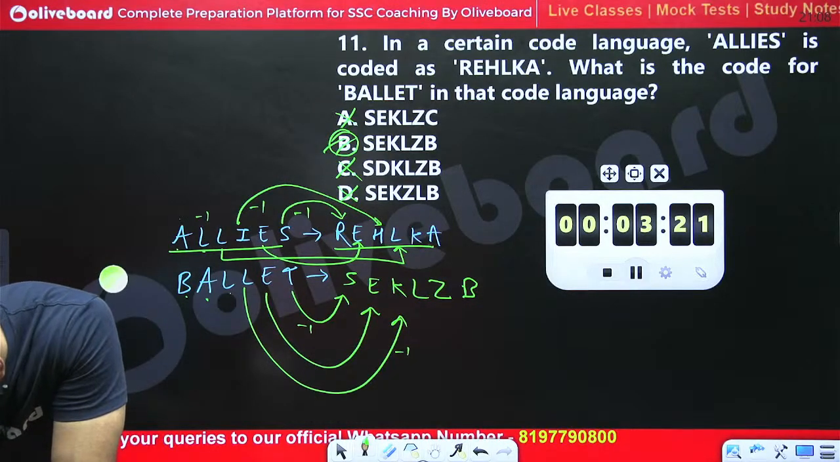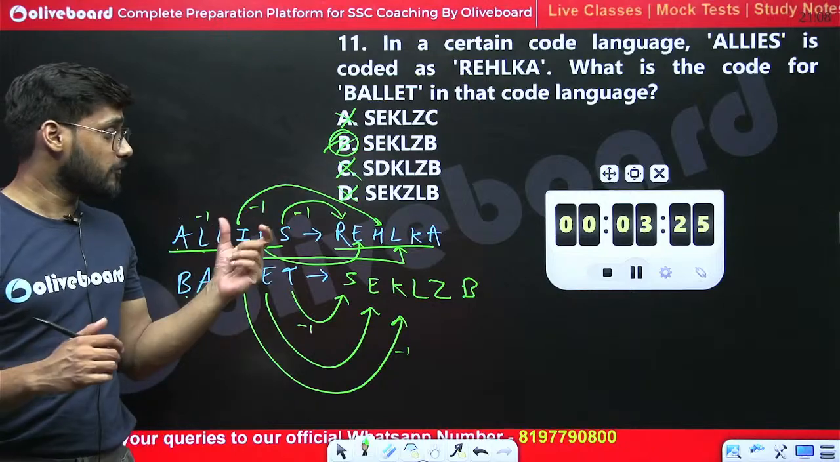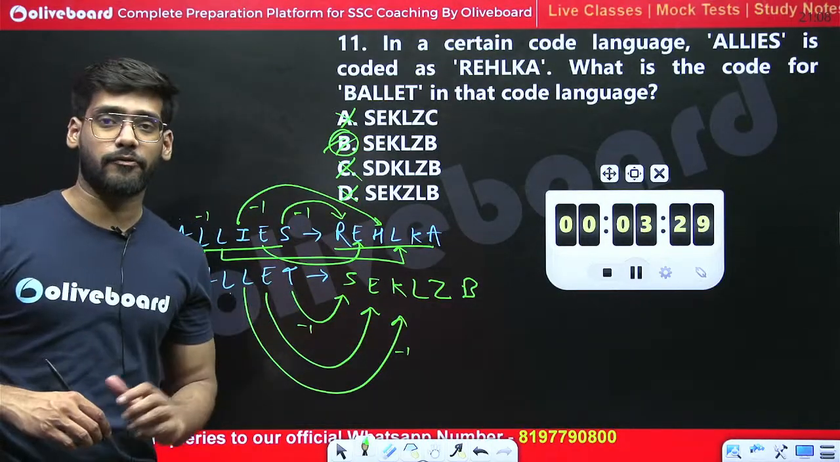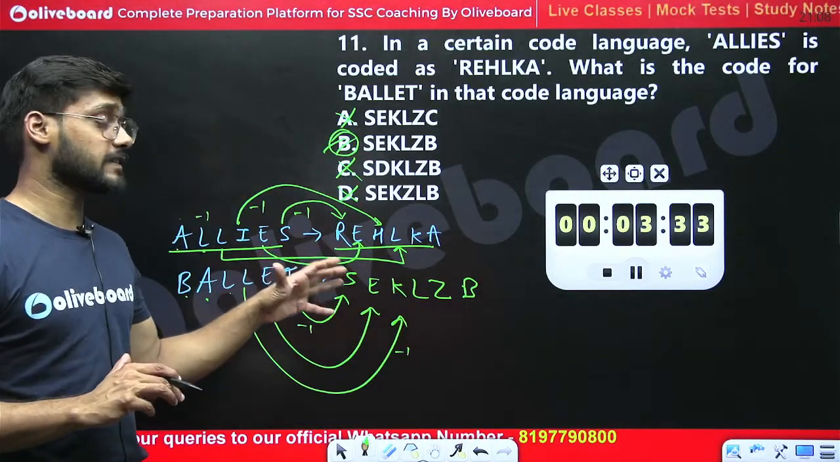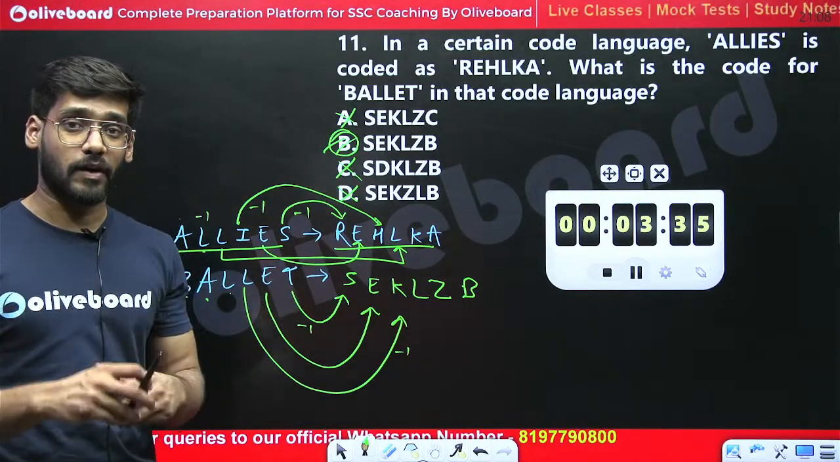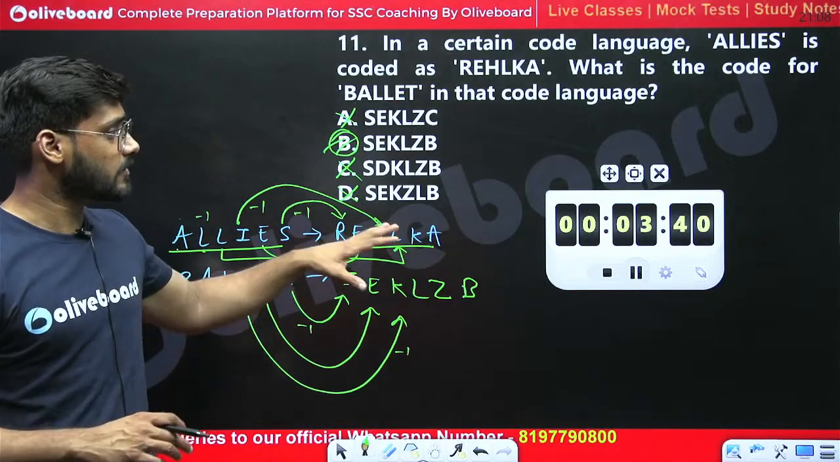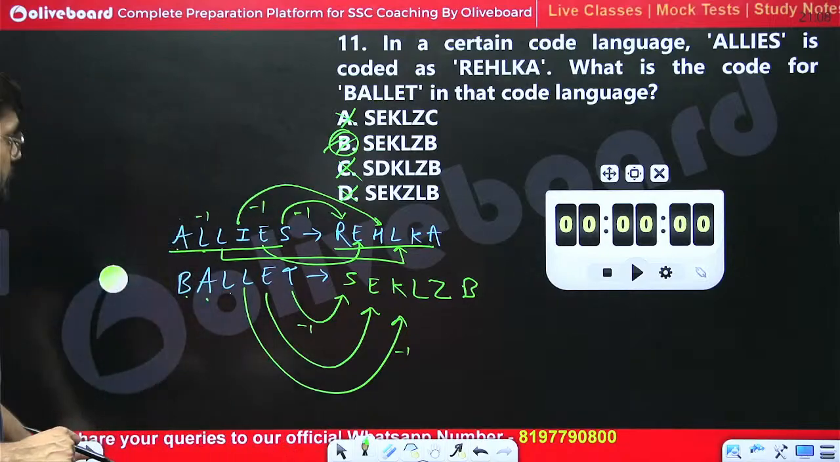It is time consuming, because we need to find the pattern. In prelims such time consuming questions are not going to appear, but in mains such questions can come in coding decoding. That's why we need to practice more and more. That's why I have given 4 to 5 questions of coding decoding. Let's move on to the next one.